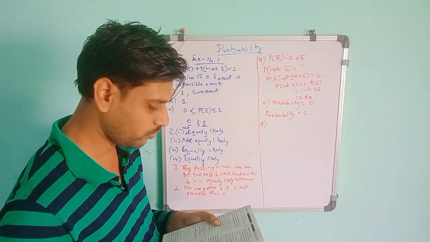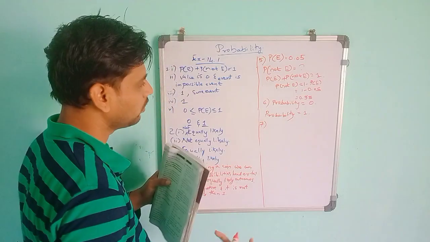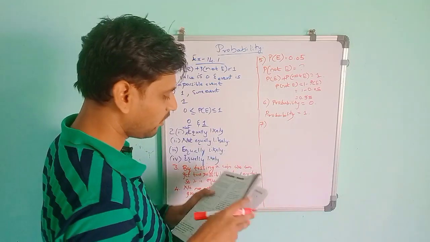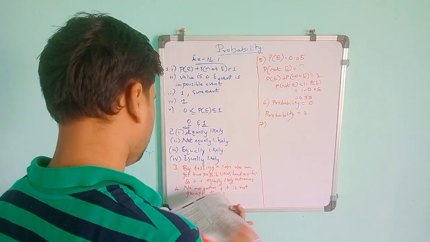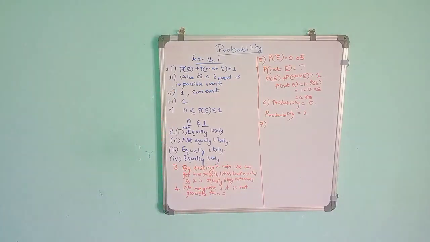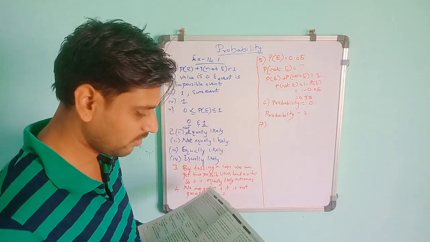What is the probability that the 2 students have the same birthday? This one I told in example number 6. If you refer to example number 6, you will get the same answer.